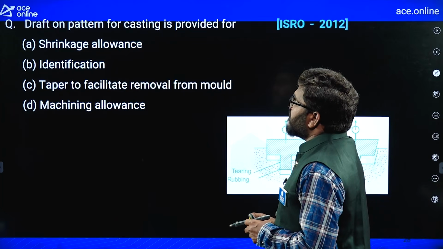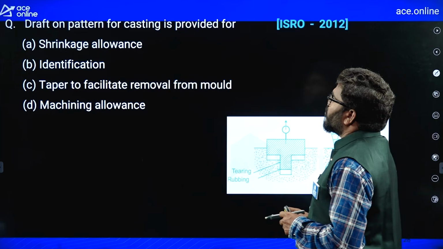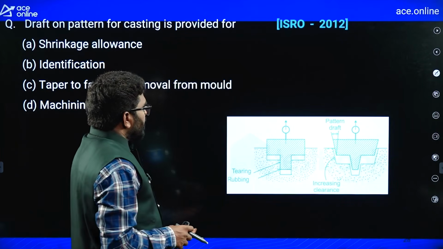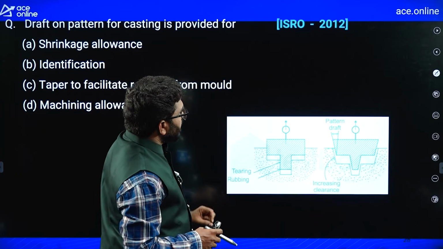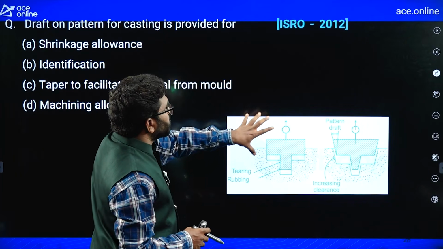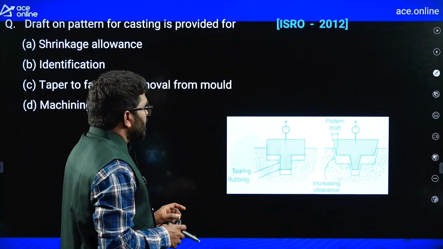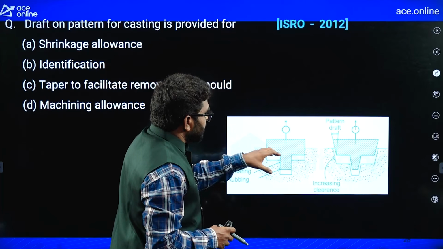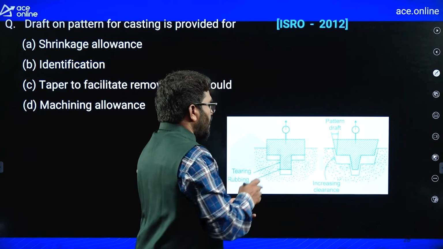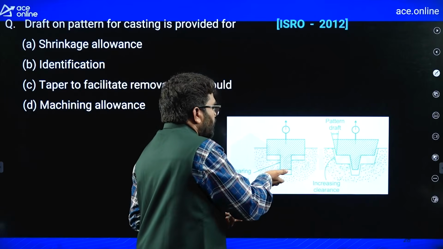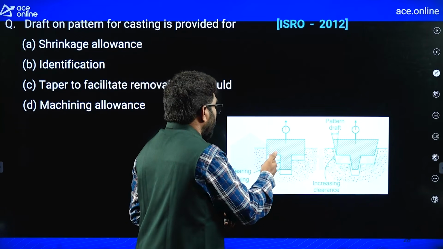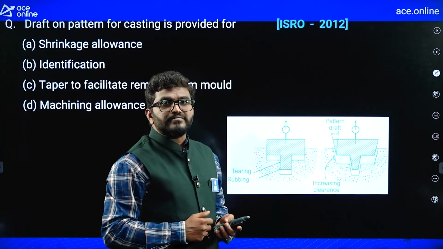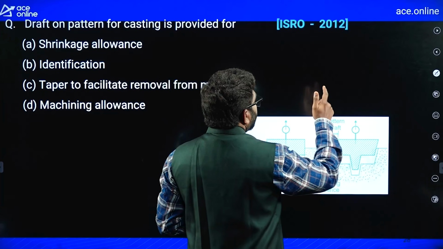Next, draft on pattern for casting is provided for. See, generally you can see this diagram, okay? This is a pattern. We are going to make a mold by using a pattern. Suppose if we try to make the pattern like this, during the removal process after making the mold, there is a problem: wear and tear, rubbing, so surface roughness, and it is very difficult to remove. That's why we are creating a draft.